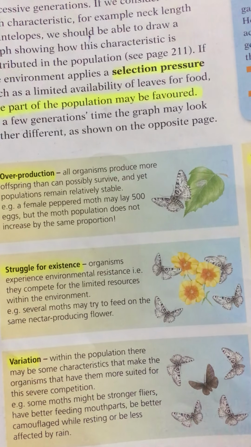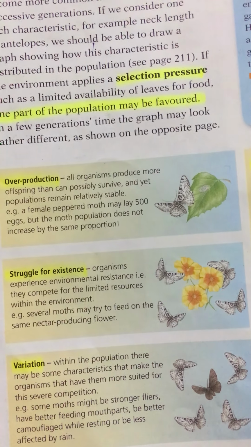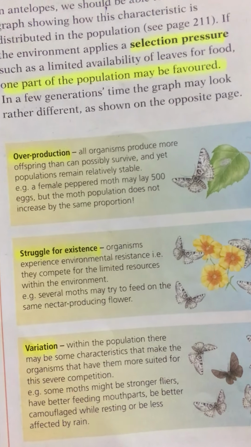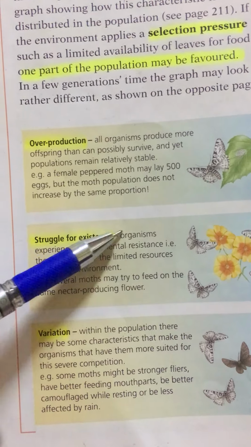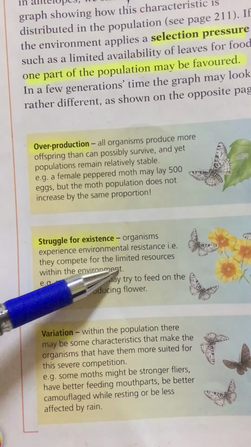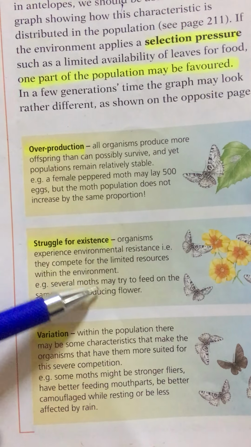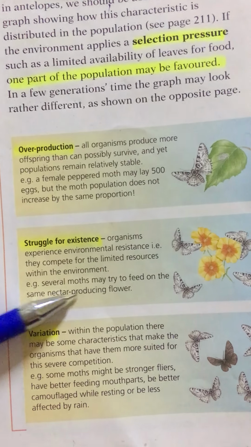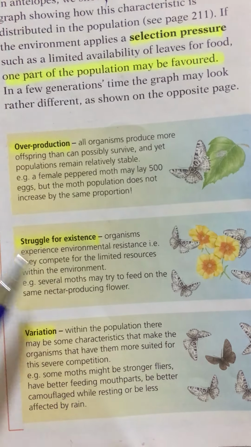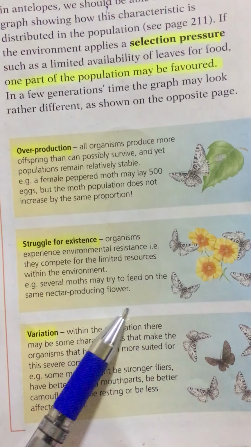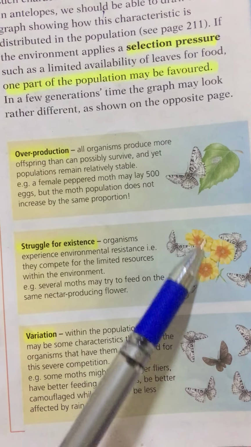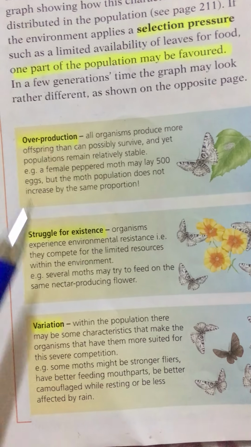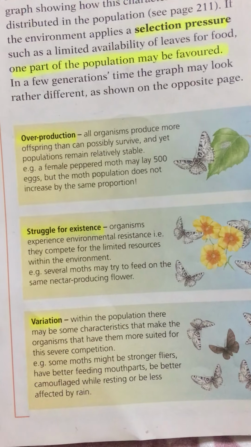Organisms compete for the limited resources within the environment. Here we have an example. Several moths may try to feed on the same nectar producing flower. They want to feed from the same flower, so they are in a struggle for existence.